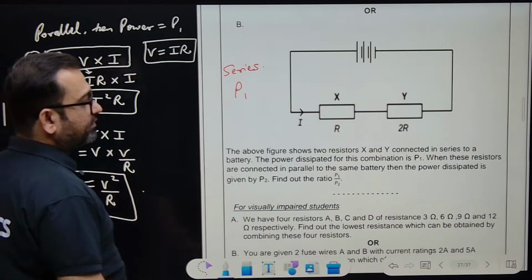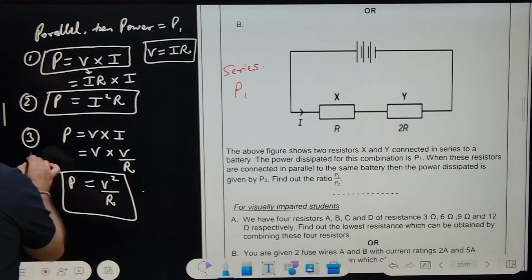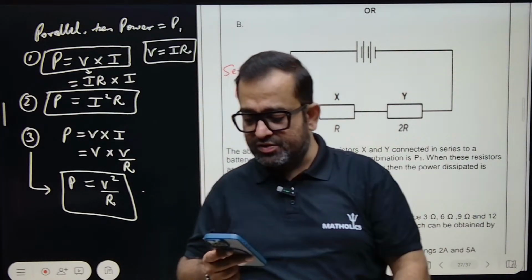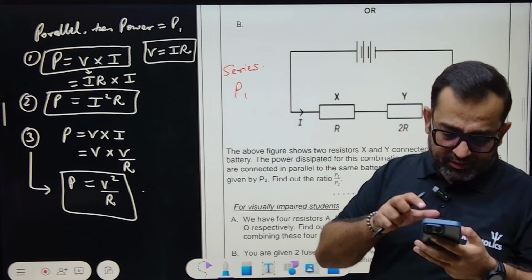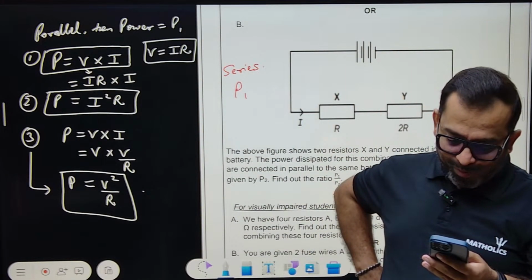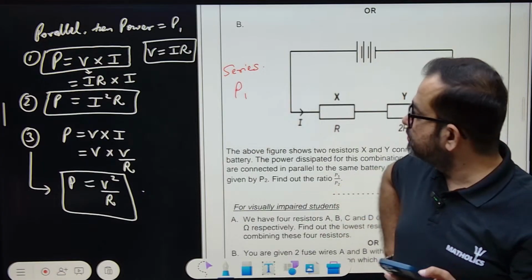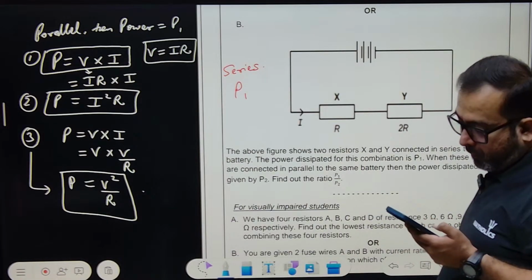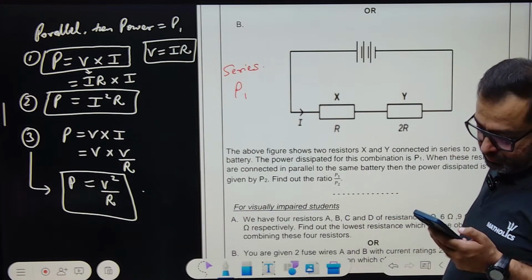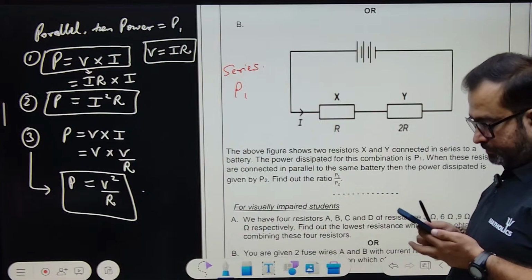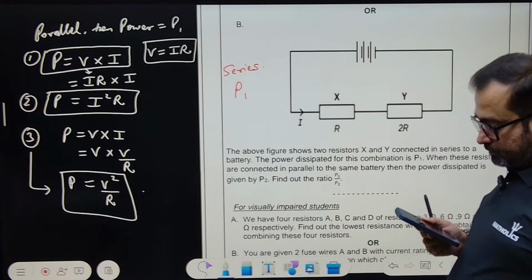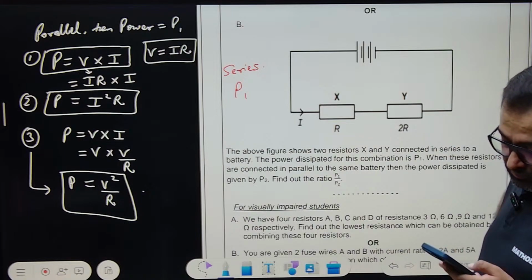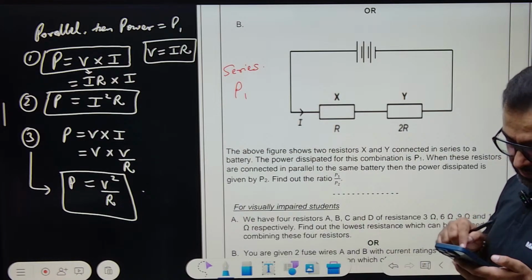First copy these three formulas, then we'll move forward. First one is P equals V into I. Second is P equals I square R. Third is P equals V square by R. Copy these three formulas, then we'll move forward.